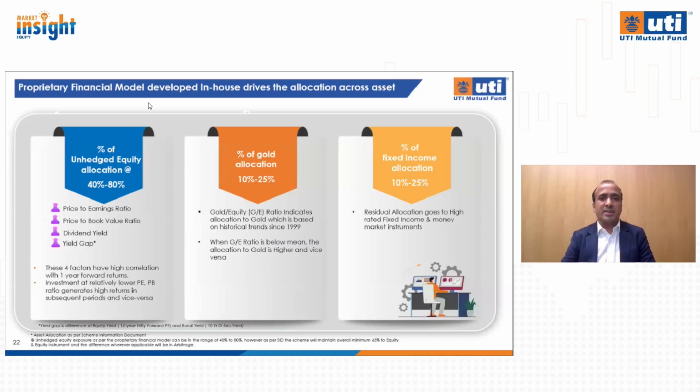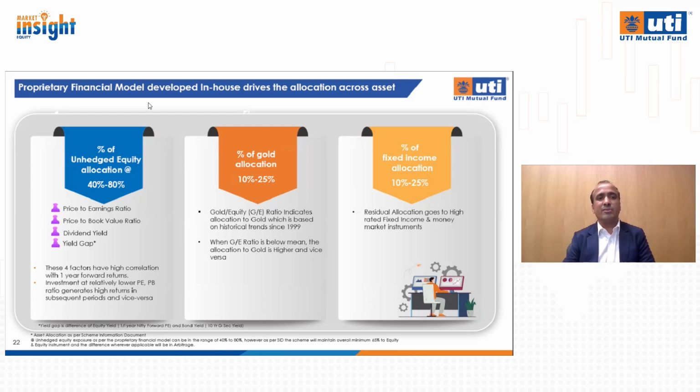So in UTI multi-asset allocation fund, we have three asset classes. First and foremost, equity, wherein gross equity allocation is always more than 65% to get equity taxation benefit. So UTI multi-asset fund is an equity-oriented hybrid fund with the equity taxation benefit. So always we are maintaining more than 65% equity allocation on gross basis.